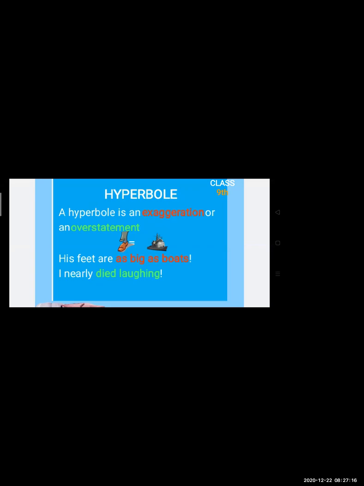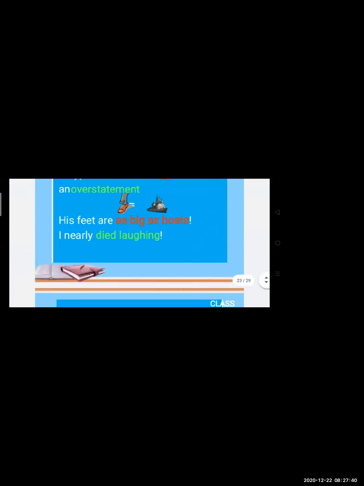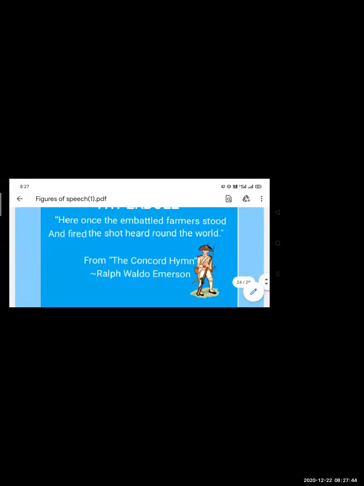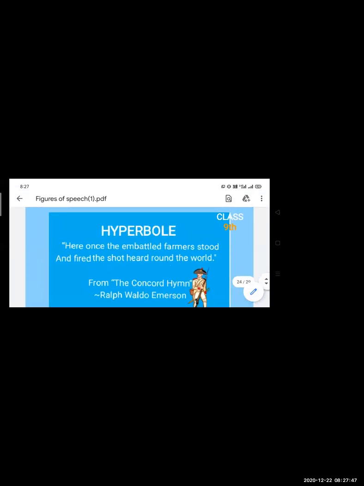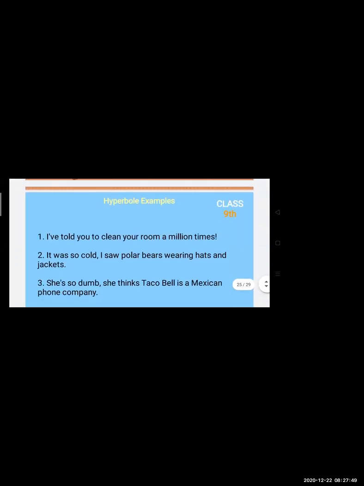I nearly died laughing. Now, have you ever heard of anyone dying because of laughing? It is not that the person is going to die because of laughing. What does the person want to tell? That the person was laughing that hard, means he was laughing too much. You can simply say it like that. Okay, we'll see more examples.